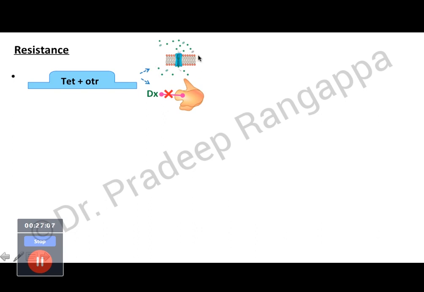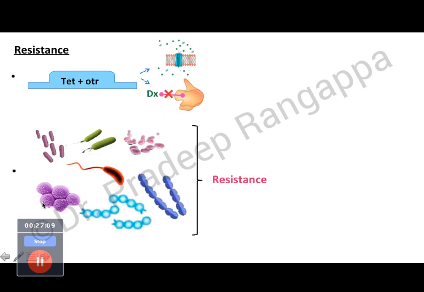So I think these are prevented. And there have been increasing reports of resistance to doxycycline by these organisms.